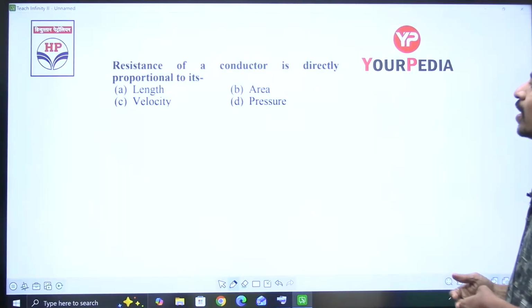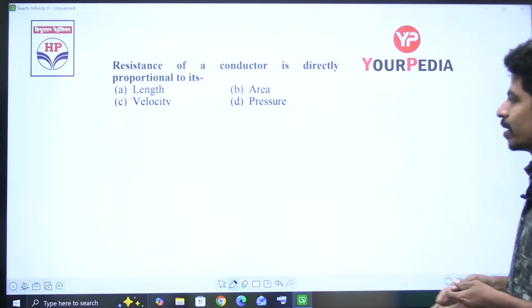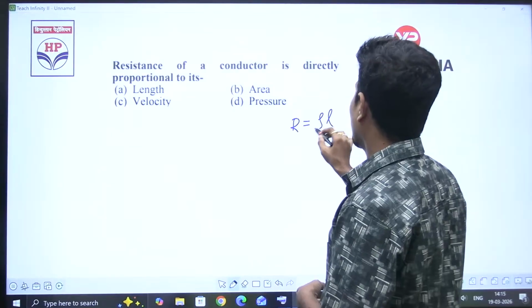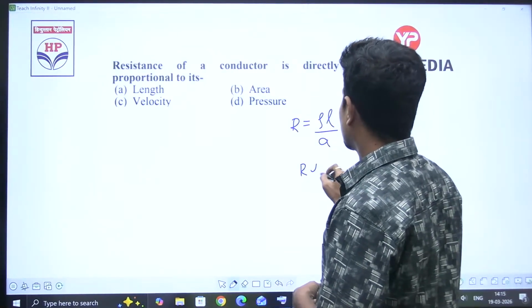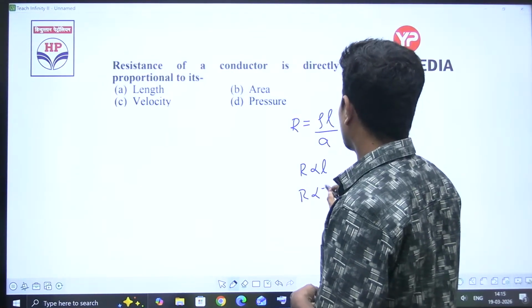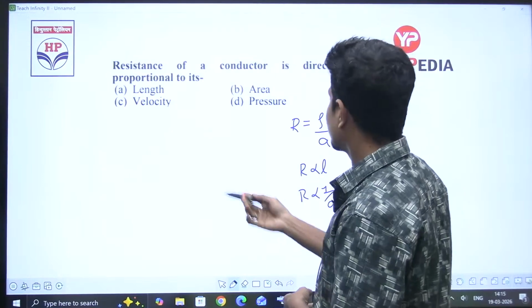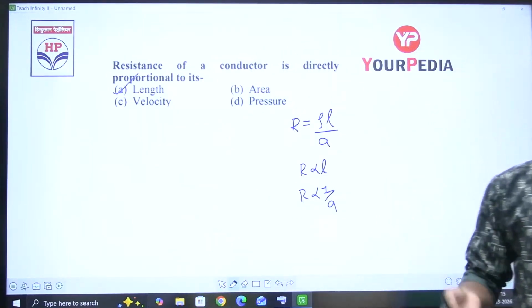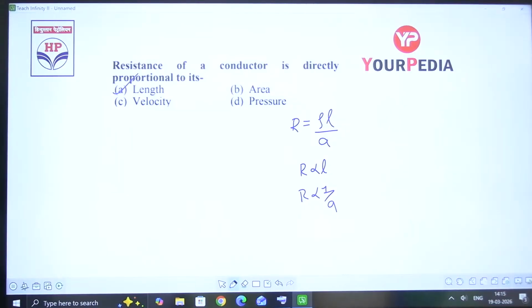Next. The resistance of a conductor is directly proportional to, simple question, R is equal to rho L by A. Resistance is directly proportional to length, inversely proportional to area. You may be thinking, sir, why have you taken such simple questions? Yes, we solved some previous year questions now.